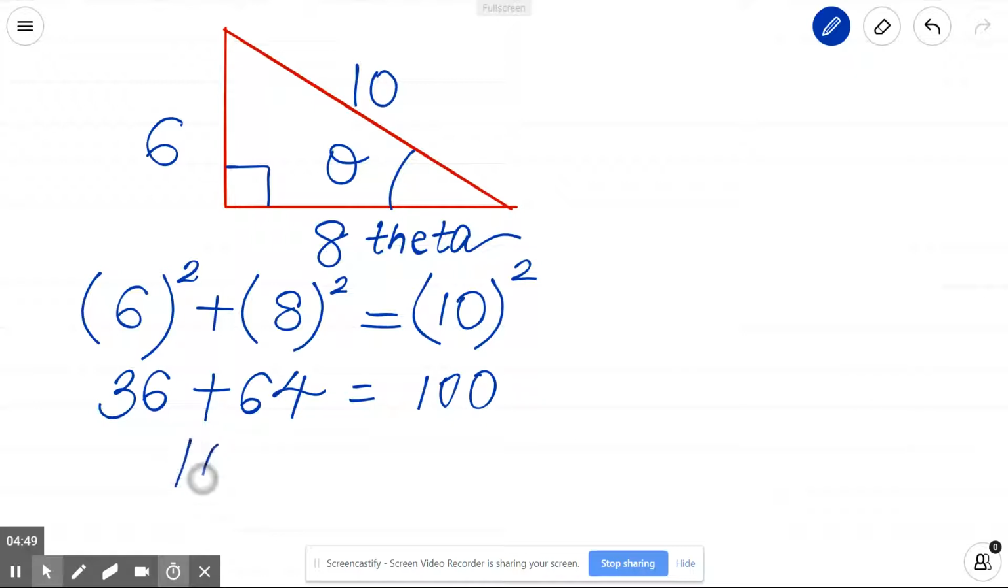36 plus 64 is also 100, which is equal to 100. So yes, this is also holding true for a Pythagorean triangle.